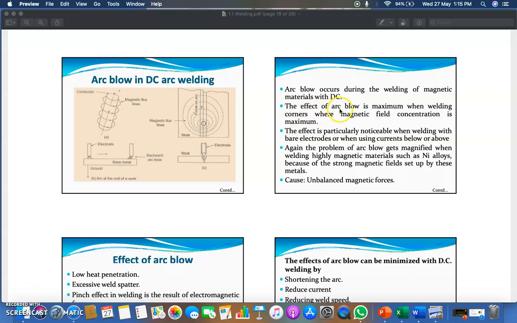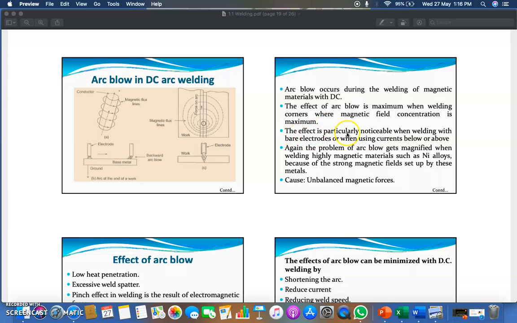Now the effect of arc blow is maximum when welding corners, where magnetic field concentration is maximum. Arc blow effect totally depends on magnetic field concentration. When it is maximum, then arc blow will also be maximum.